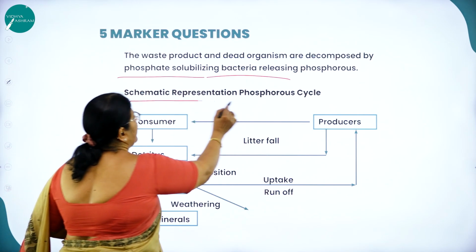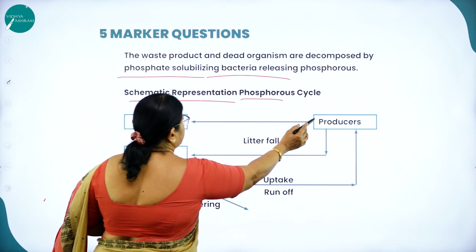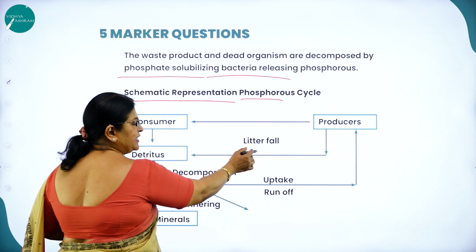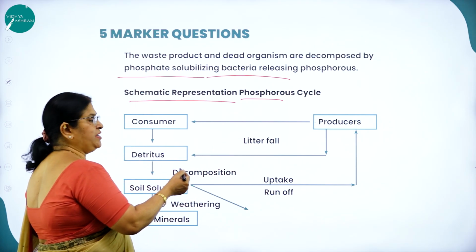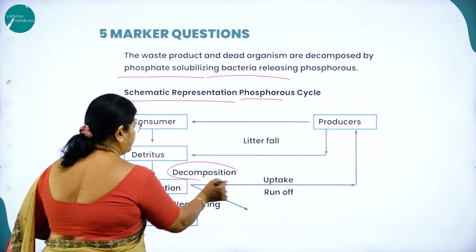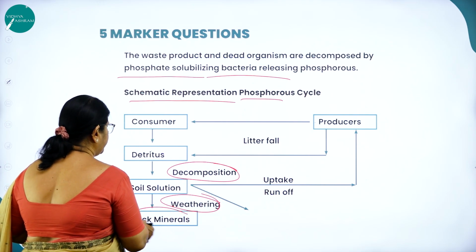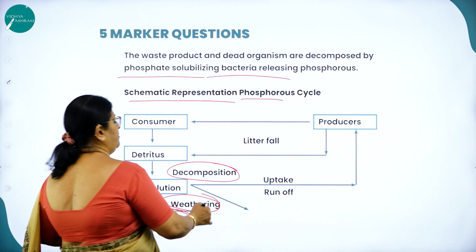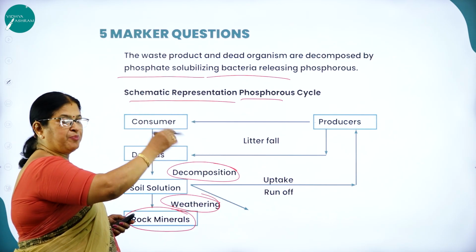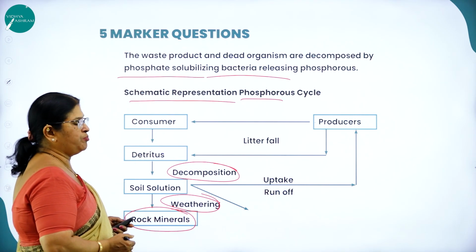So what will be the schematic representation of the phosphorus cycle? Here we can see producers, from producers to consumers, consumers to detritus, and even the litter fall, that is all the dead leaves. Then the detritus will go to the soil solution where the process of decomposition will happen, and the weathering of rock will also lead to the rock minerals. From there again it goes. So it's a cyclic process, right? This is the schematic representation of the phosphorus cycle.